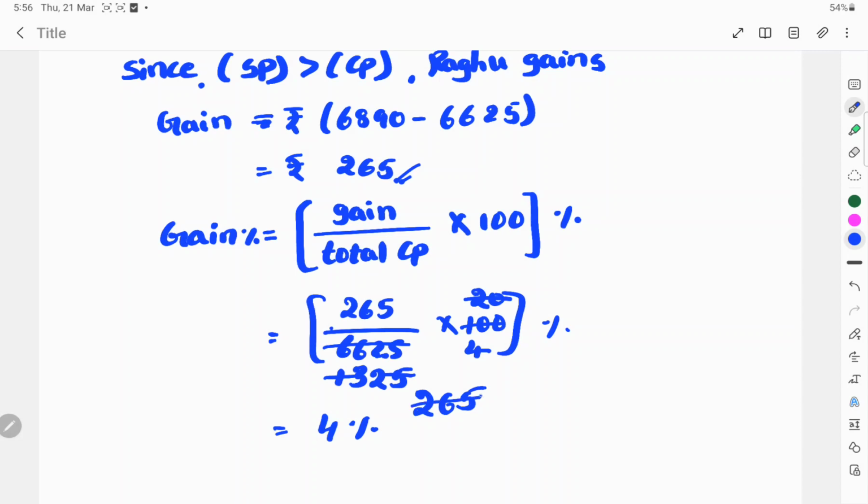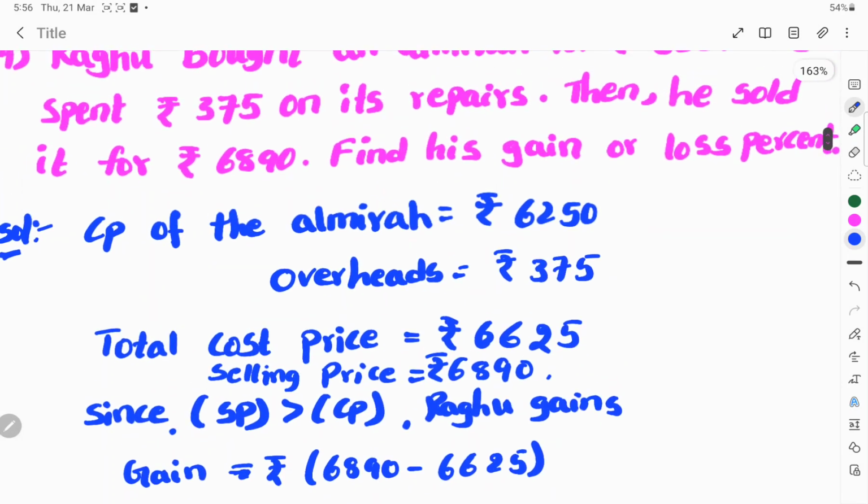So here 265 cancels one time. So 1 into 4 is 4. So 4%, he gained 4%.